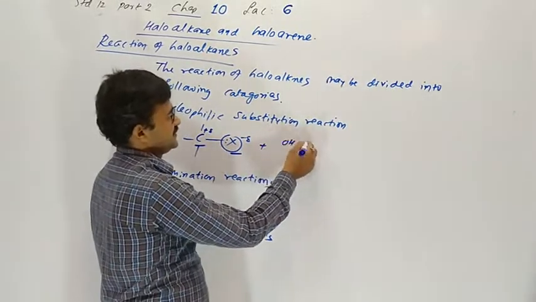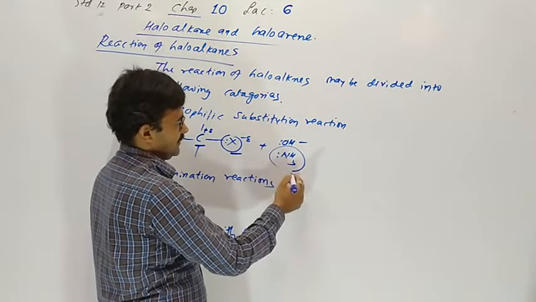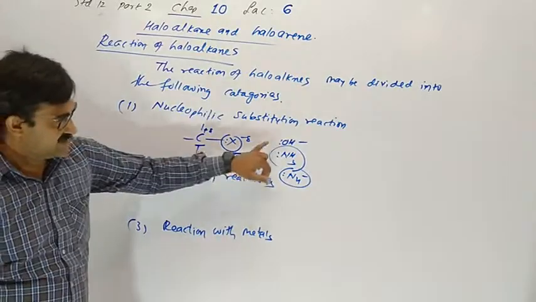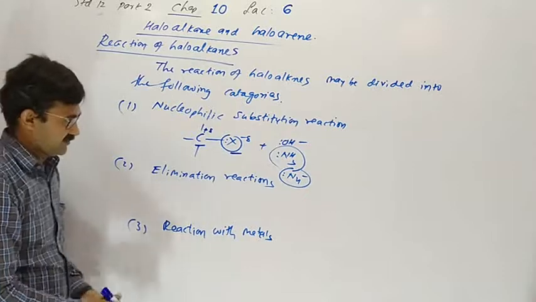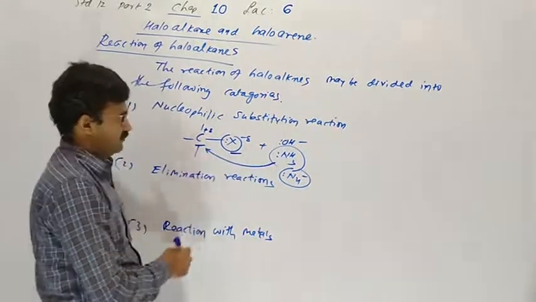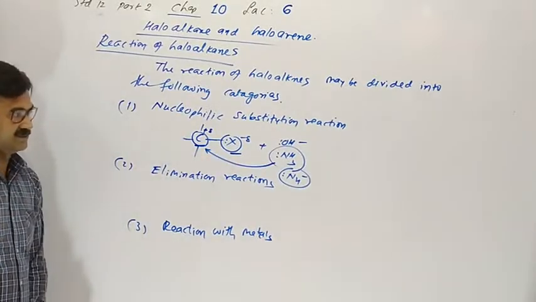Any species which is negatively charged or has the capacity to donate an electron pair, having high electron density, will attack the positively charged carbon.